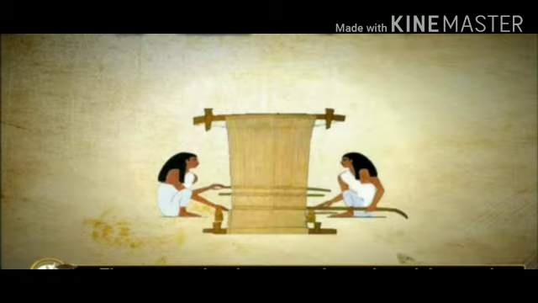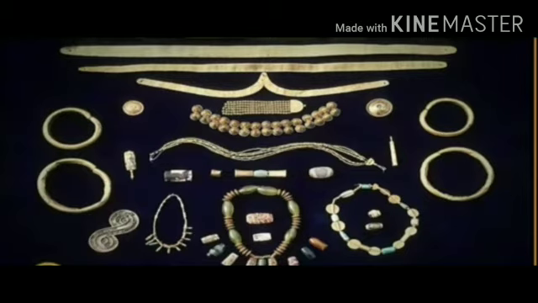The dress of both men and women consisted of a lower length cloth and an upper garment. Many types of ornaments have been found in excavation.